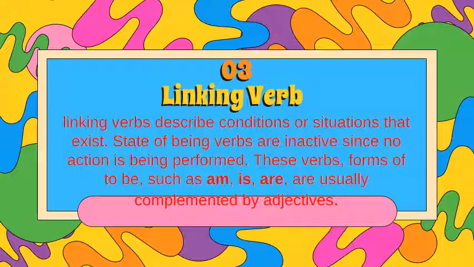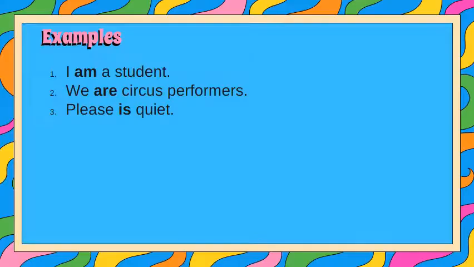I'm going to give you examples after this. So the examples are: I am a student. We are circus performers. Please is quiet. So the words am, are, and is are the to be, which is a linking verb.